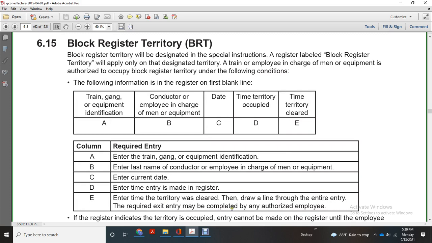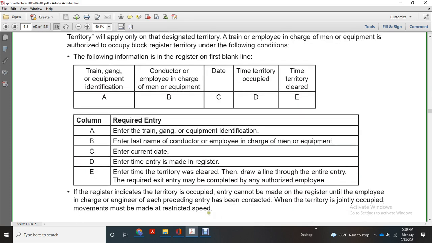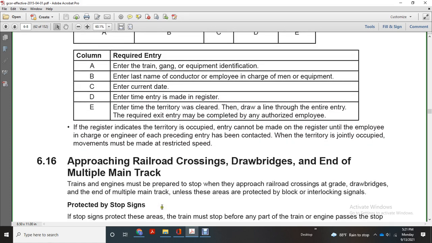The required exit entry must be completed by any authorized employee. If the register indicates the territory is occupied, entry cannot be made in the register until the employee in charge of each of the preceding entries has been contacted and the territory is unoccupied. Movements must be made at restricted speed.